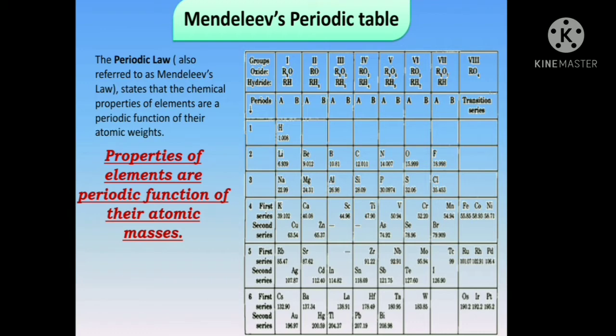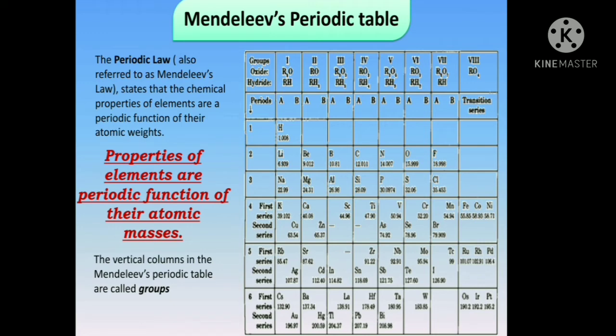Mendeleev found that elements with similar physical and chemical properties repeat after a definite interval. So, Mendeleev's periodic law states that properties of elements are a periodic function of their atomic masses.